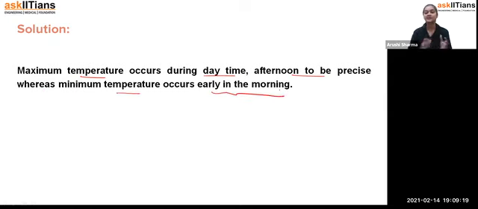This is recorded by the meteorological department of the government, using special thermometers. From this we get data such as today the maximum temperature is going to be 44 degrees Celsius and the minimum temperature will be 27 degrees Celsius. It depends on the day, and that's how we get the daily weather data.